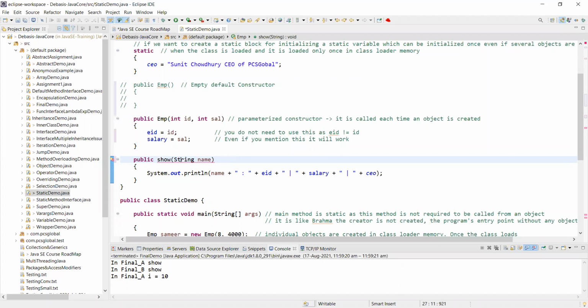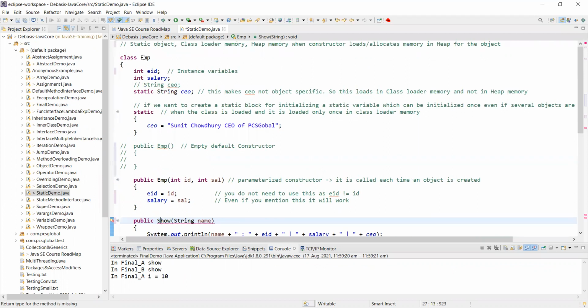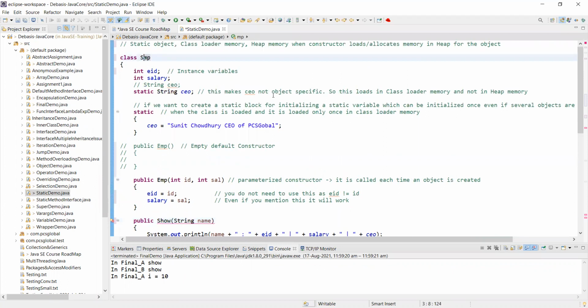Would it take it because it is show, and it could have taken it if my class name was show? But then it would be a constructor. Yes, very good. But it is not a constructor.